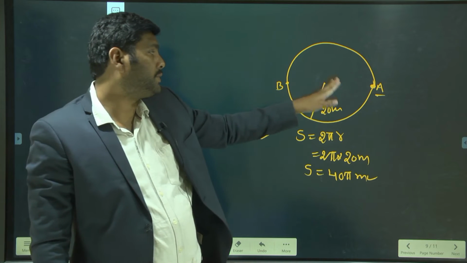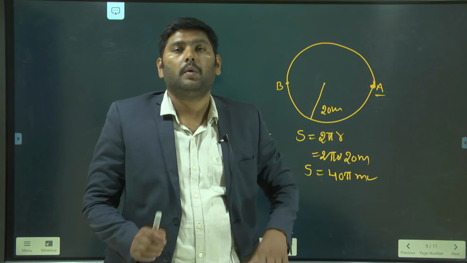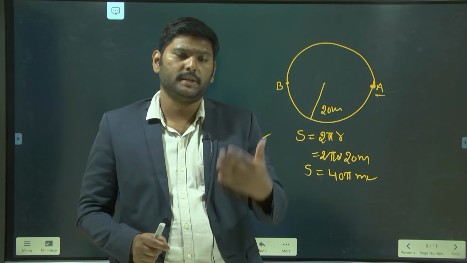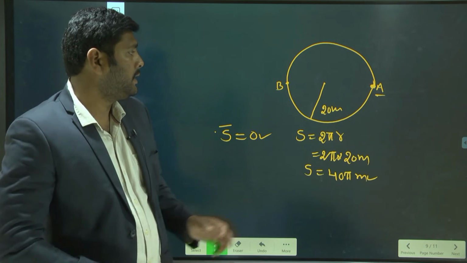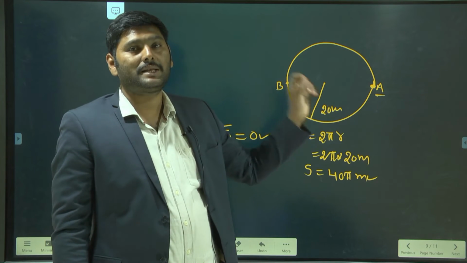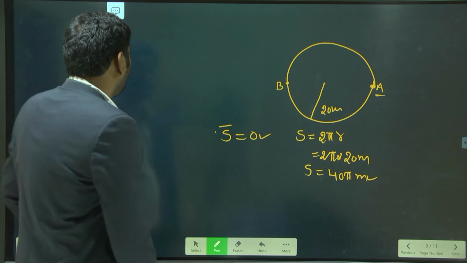When he reached exactly the opposite point, what are the distance and displacement? In this case, what is the distance and displacement?